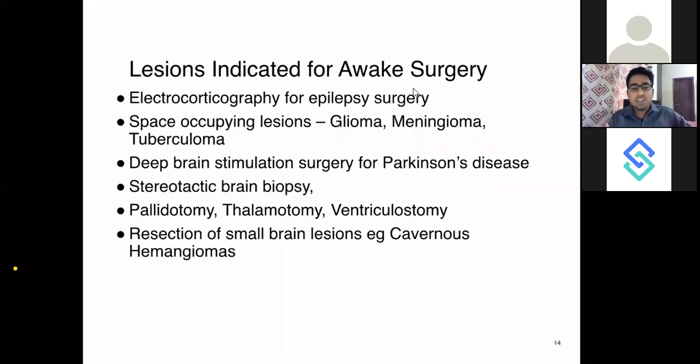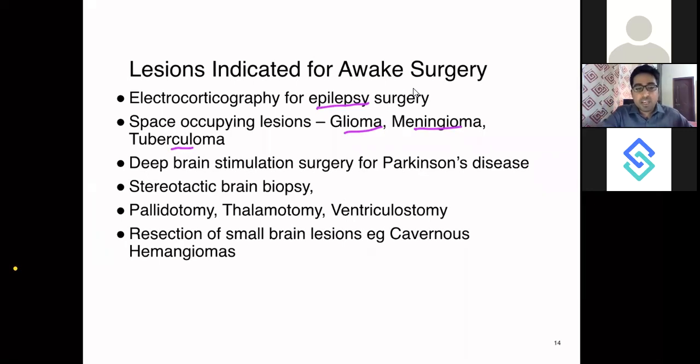Now, what kind of lesions do you do awake surgery for? So you can do awake surgery for epilepsy surgery. You can do it for glioma, meningioma, tuberculoma, whatever the lesion is, if it is in the eloquent areas, what I just told you, like motor cortex, your speech area, your arcuate fasciculus, any lesions near those areas which are less vascular, and you are not expecting too much bleeding, you can go for those kinds of lesions with the awake surgery.